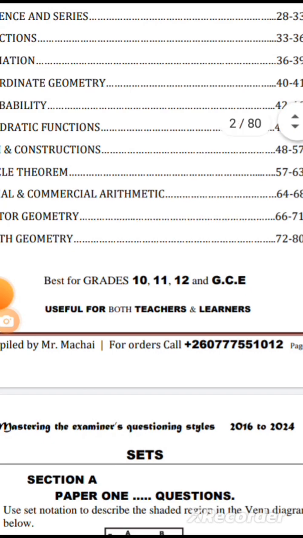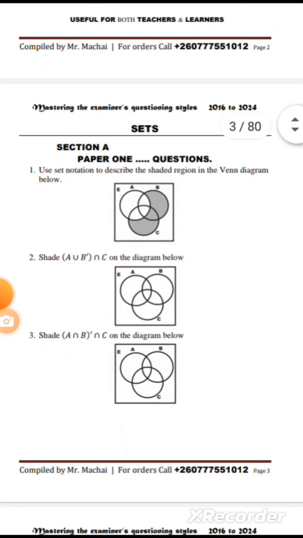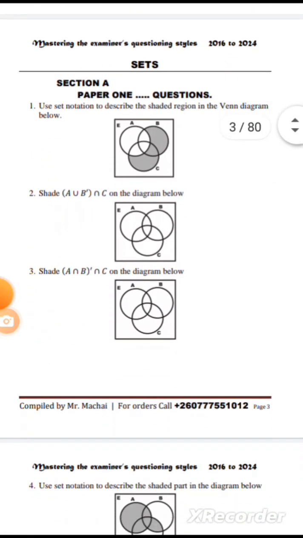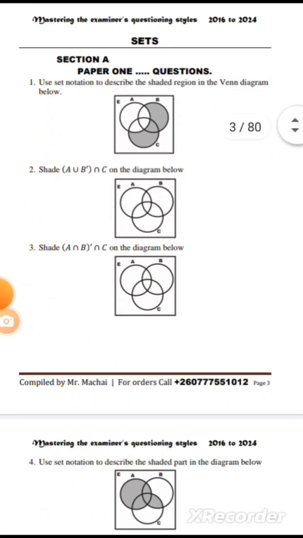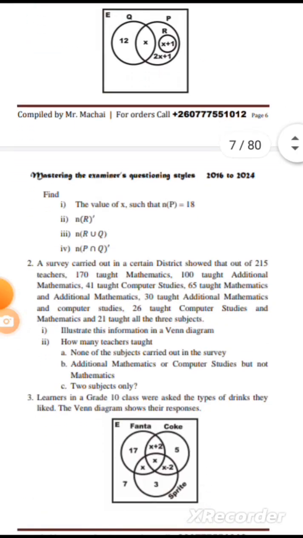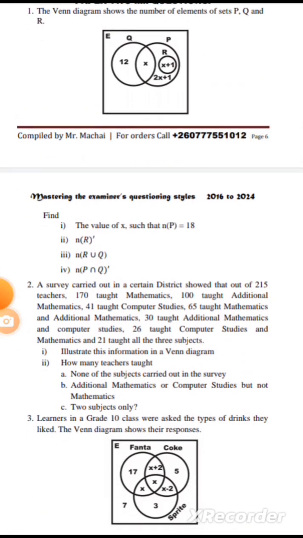The first page shows the table of contents, and on the next page the contents start. These are the sets, Paper 1, and these are sets, Paper 2. The moment you are done with Paper 1, all you need to do is start doing Paper 2.